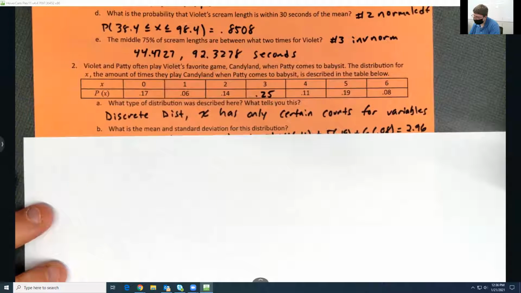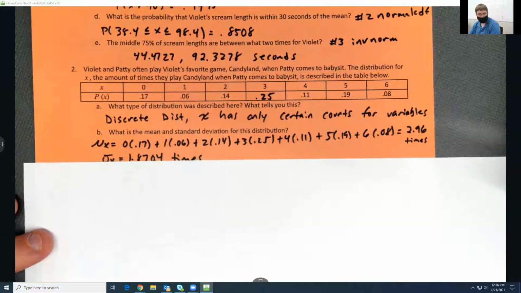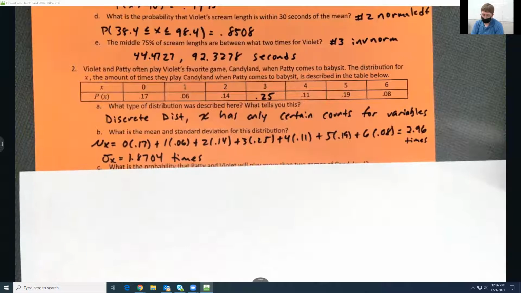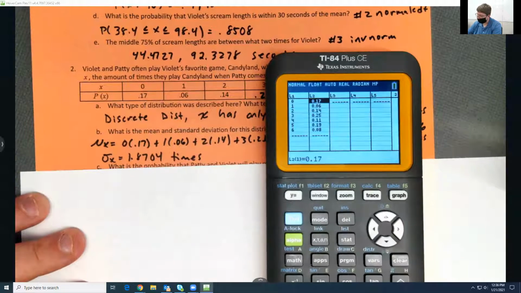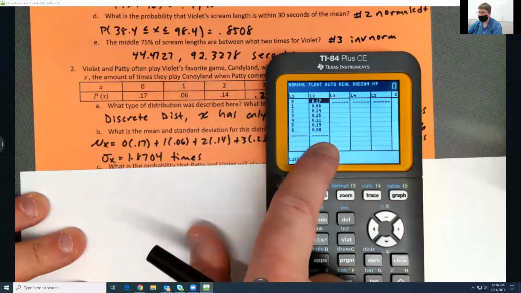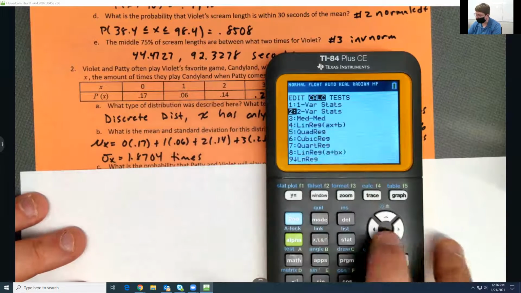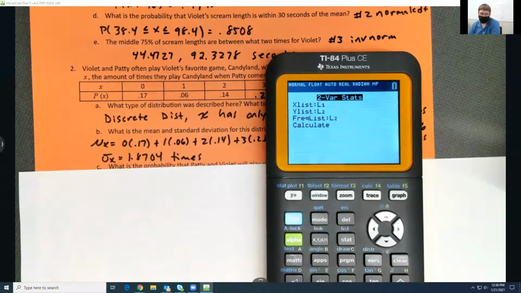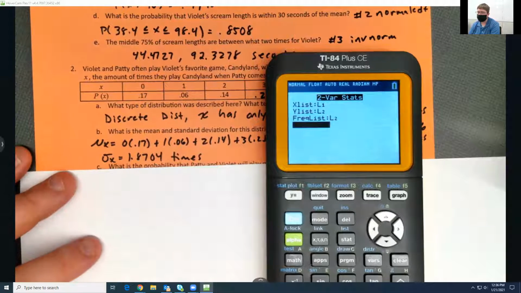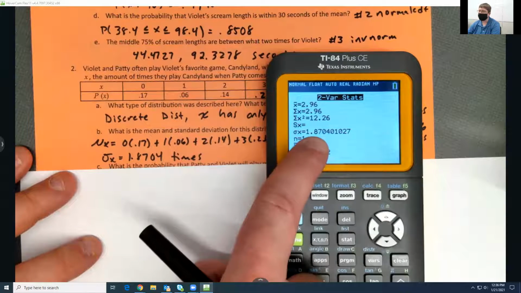So what's the mean and standard deviation? You have to show your steps, but you can find the answer from, if you guys remember, the list. If I go into stat, edit, I can type in all of my X's and all of my percentages in my list. And then go stat, calc. You can do 1 or 2 var stats. It doesn't matter. We figured that out the other day in tutoring. I use 2 var, but you can use 1 the same. Just make sure your frequency list says L2. And then right there's my average. That's the x bar. And my standard deviation is that right there.